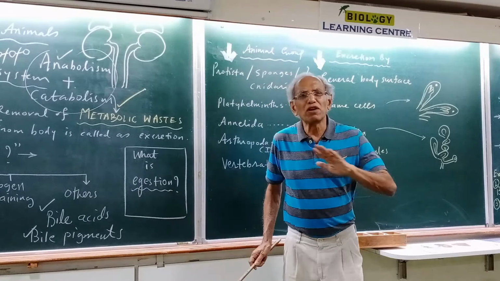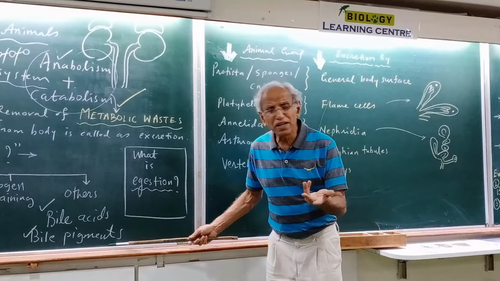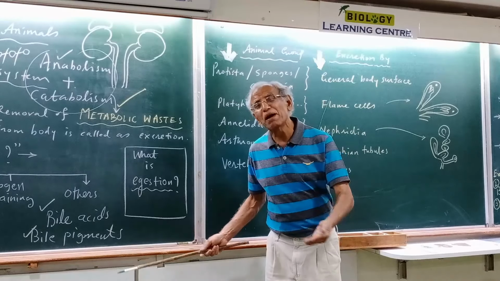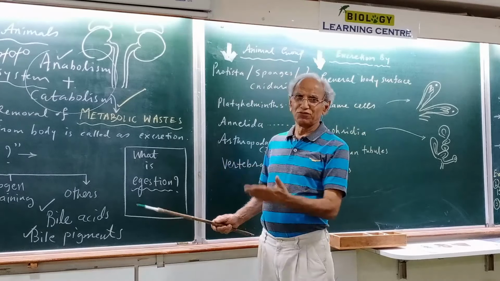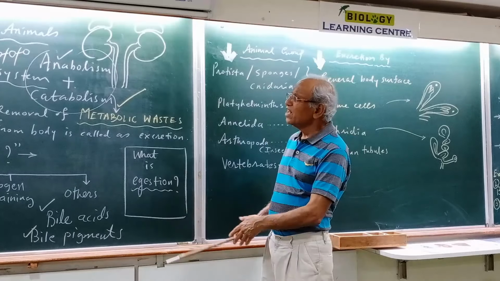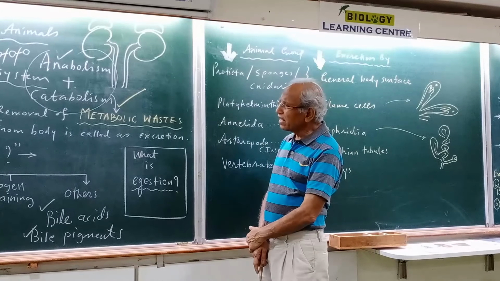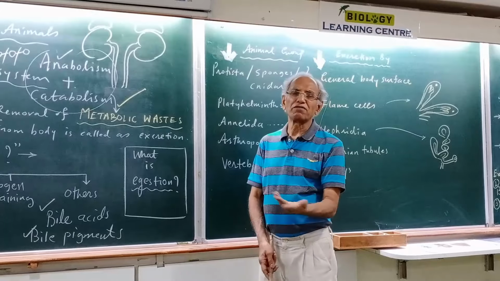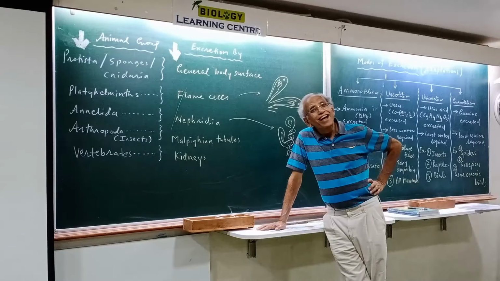Digestion involves removal of undigested food. Bile pigment is not an undigested food. The only thing is that bile pigments get mixed with the undigested food and are eliminated. So there are certain small issues here and there, and we'll go into some details after the pause.